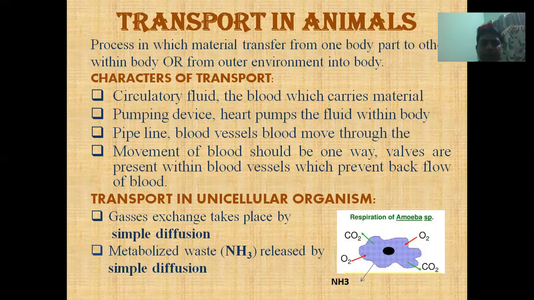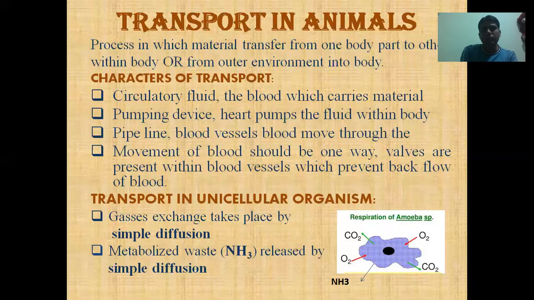For example, if blood moves within the body in two ways, fresh blood comes from the heart going towards the organ, but the waste blood, the blood which carries waste material, comes from the organ in the same direction, meaning they encounter each other. So blood must move in one way.